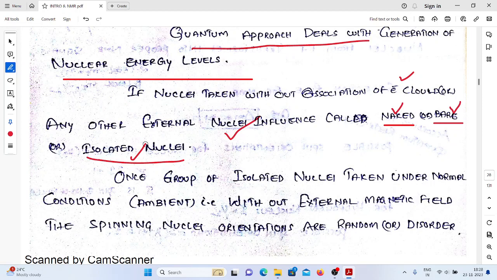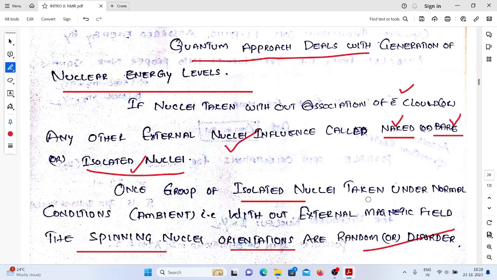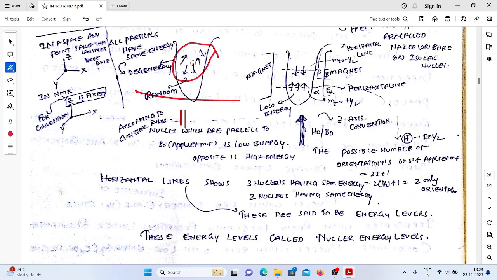If you have a group of nucleus, commonly called nuclei, in such isolated nuclei taken under the normal condition without an external magnetic field, the spin orientations are random in nature. See how these are rotating. There is no influence of any other field or any electron density. All are free, that's why they can randomly move. So these protons are commonly called what? Isolated nucleus, naked nucleus, or bare nucleus.